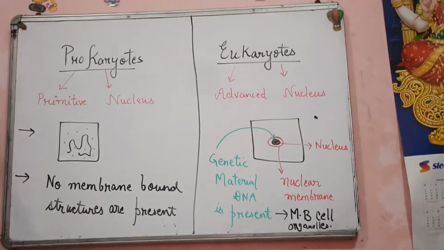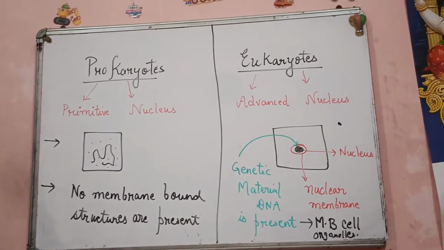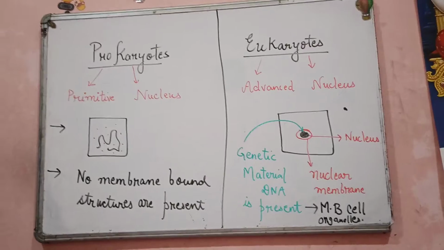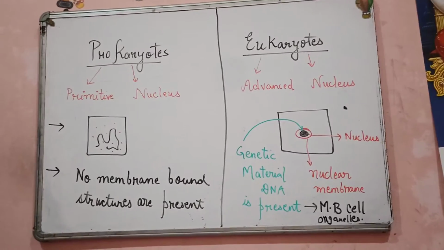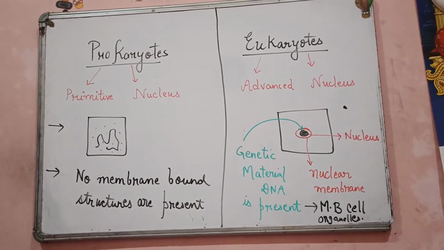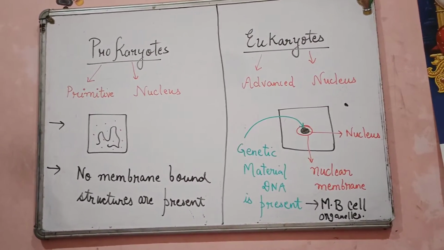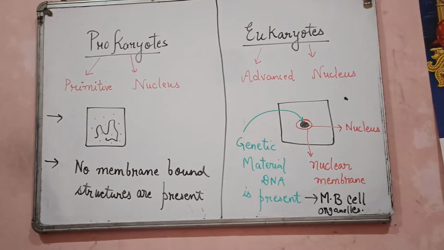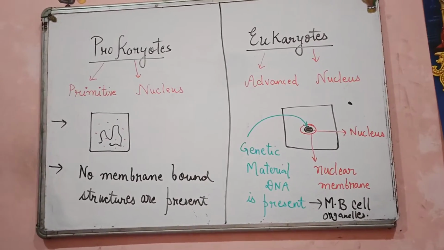So today's topic of discussion is the difference between the prokaryotic cell and a eukaryotic cell. This topic is very important whether you are in 9th standard or you are in 10th standard because it is a basic of biology. Within biology, we can categorize all the living organisms as prokaryote and eukaryote. So let's just start with the video.